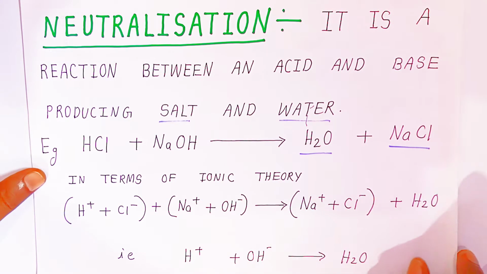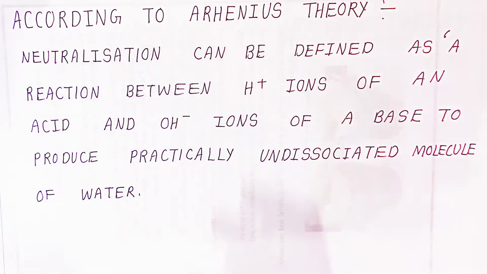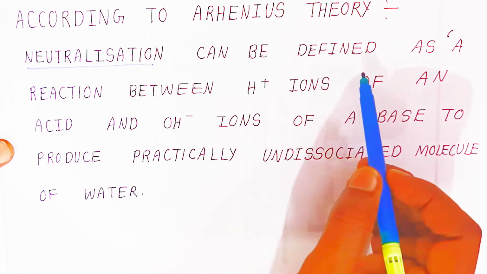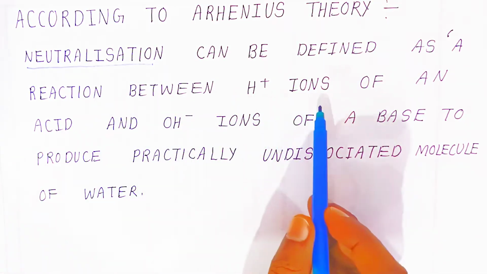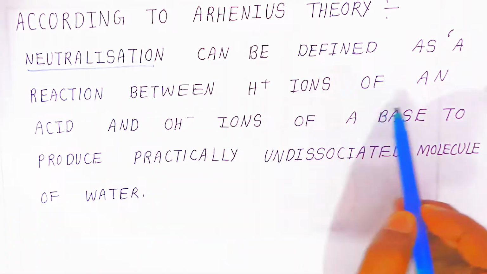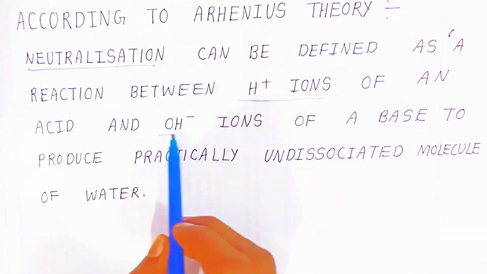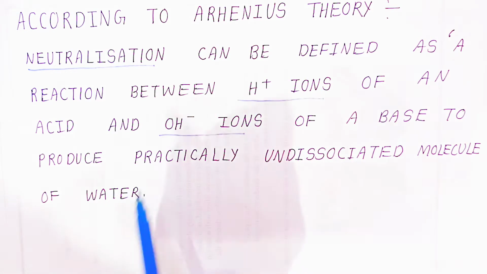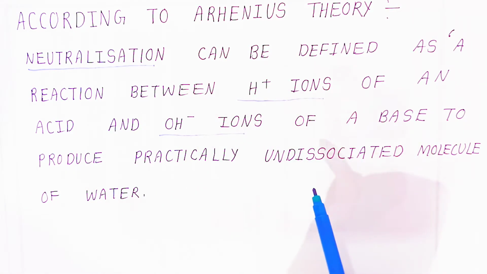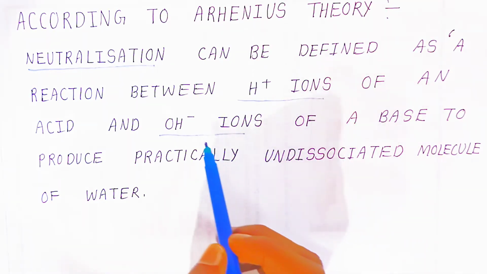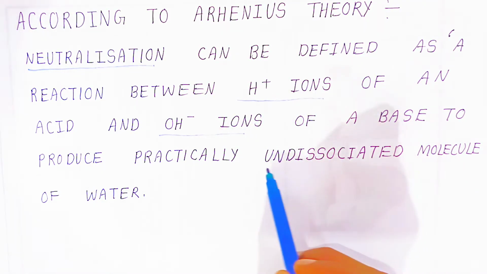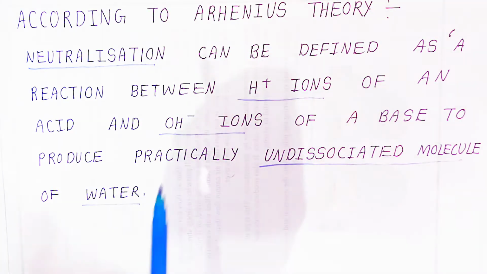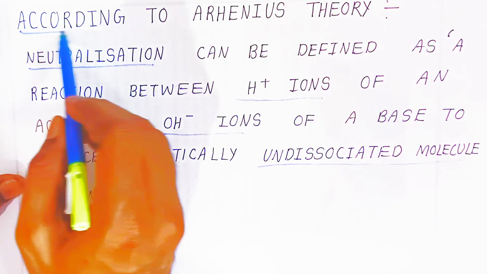Okay students, so this is the neutralization reaction. Now according to Arrhenius theory students, neutralization can be defined as a reaction between H plus ions of an acid and hydroxyl ions of a base to produce practically undissociated water molecules. That means it is neutralized. It is neutralizing H plus ions and hydroxyl ions, and you are getting undissociated water molecules. So this is the definition of neutralization according to Arrhenius theory.